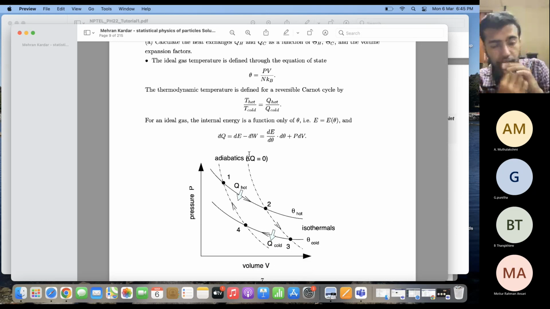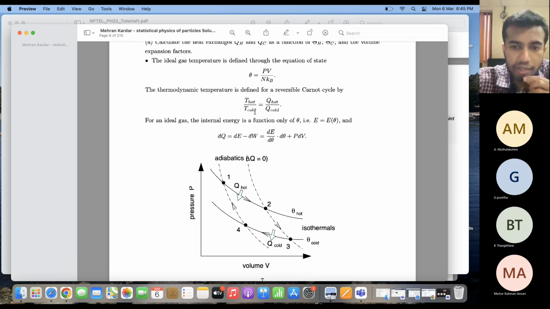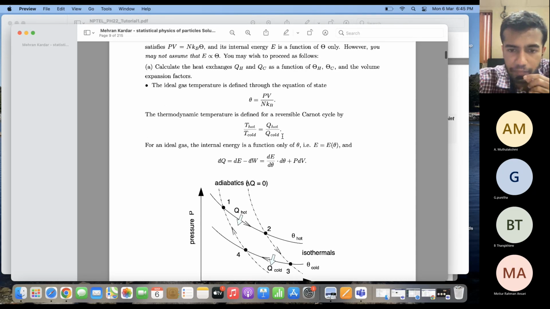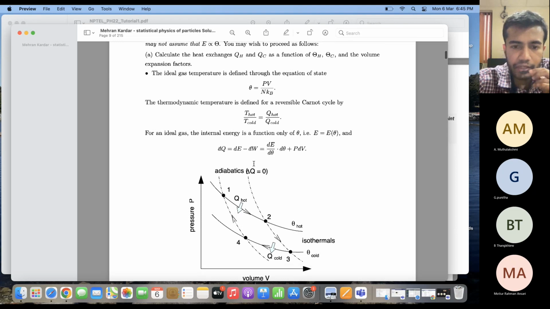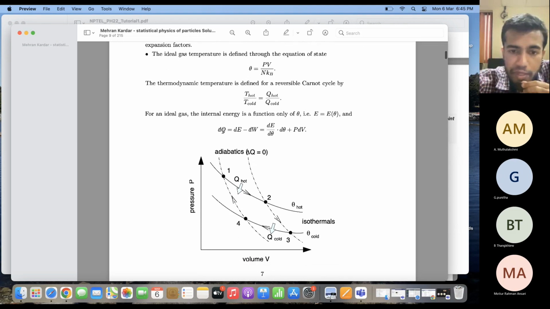Now for an ideal gas, the internal energy is only a function of theta, as you know earlier. So you know the first law of thermodynamics, which states that the heat exchange is equal to the change in internal energy plus the work done on the system. If I use the first law here, then dE can be written as dE/d theta times d theta, because E is only a function of theta, and dW is minus PdV.